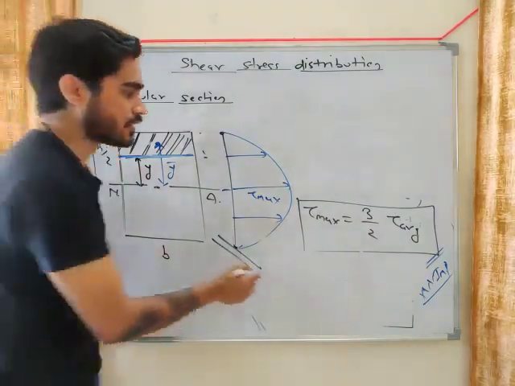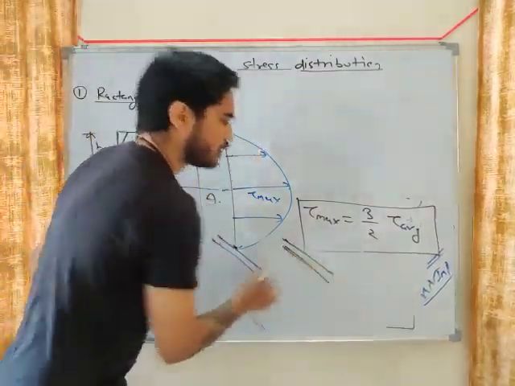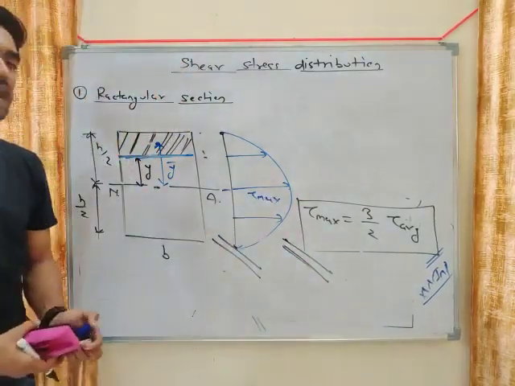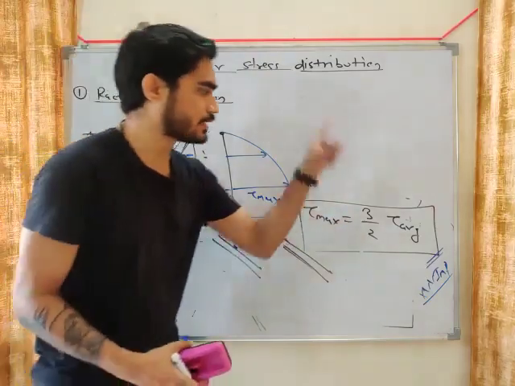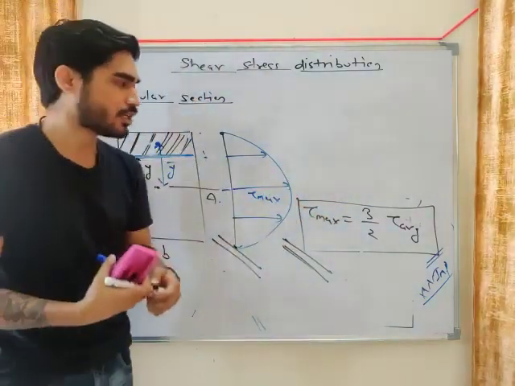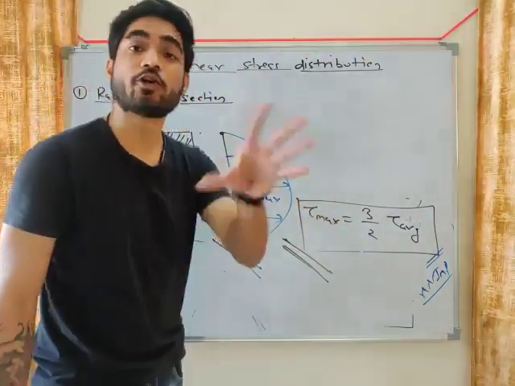The second thing, this relation, tau max and tau average relation. So this diagram you have to remember, and this relation also you have to remember. You can use this relation in numericals also.